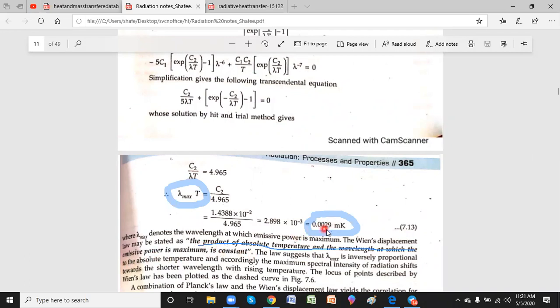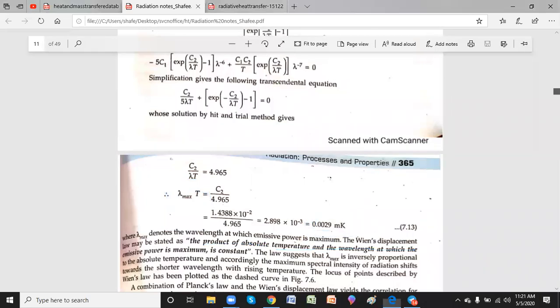That constant is 0.0029 mK. So lambda max into T, where T is the temperature of the body, and lambda max will be given in the problem as the maximum wavelength. Okay, so that's Wien's displacement law.